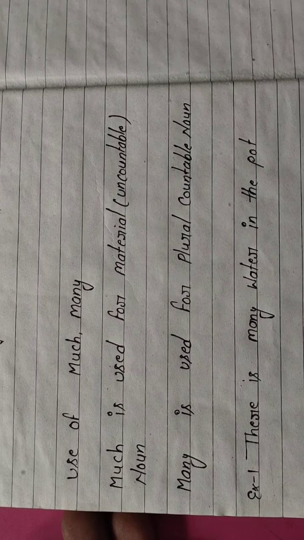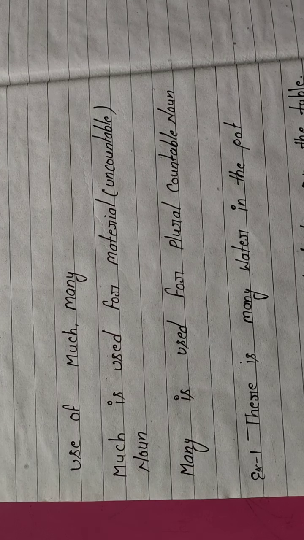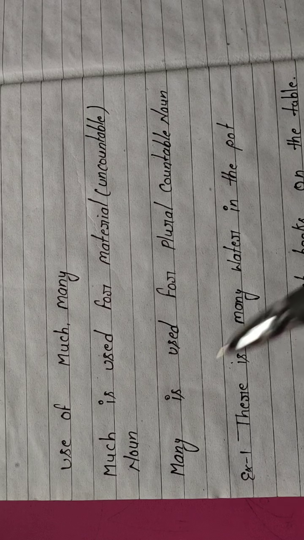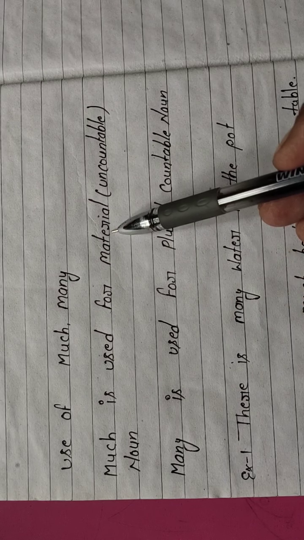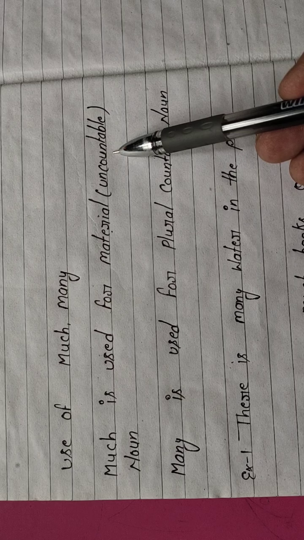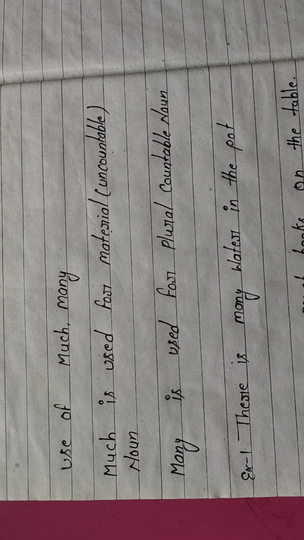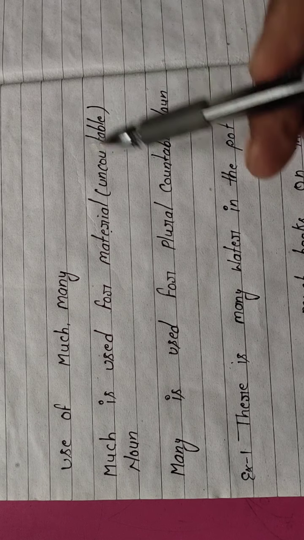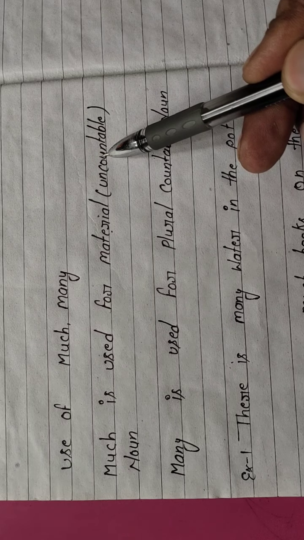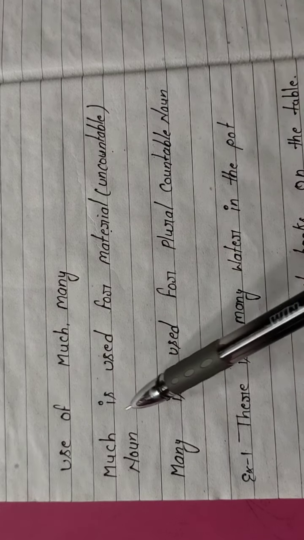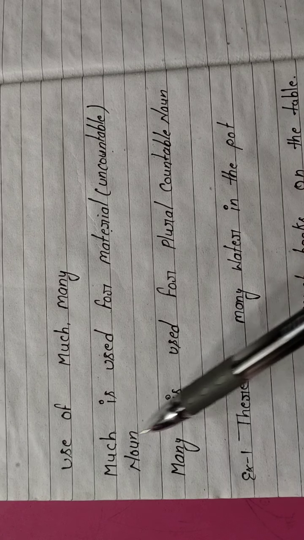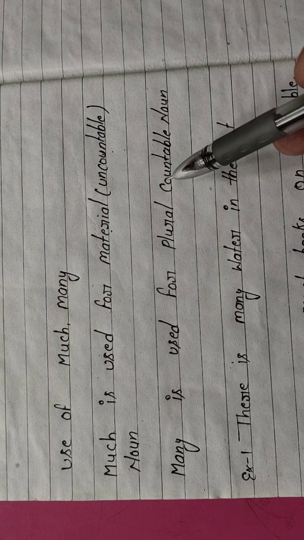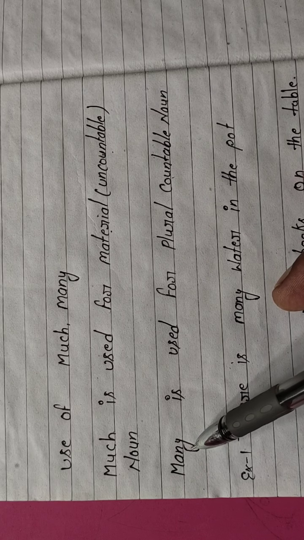How? Please look. Dear students, I already told you that much is used for material, we can say uncountable noun. When we are using a sentence and there is one word which is uncountable, in that sentence we have to use much. If there is a noun which is countable, we will use many.